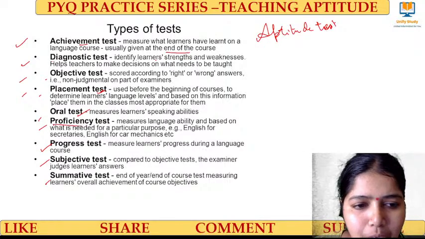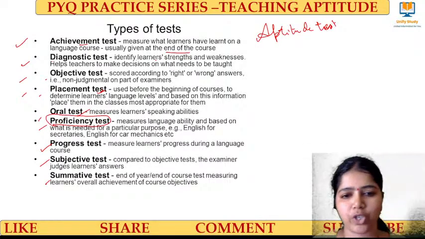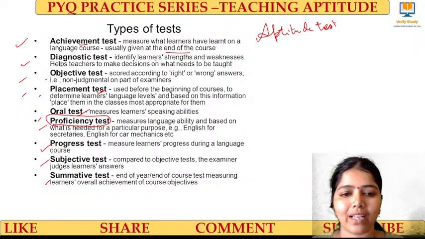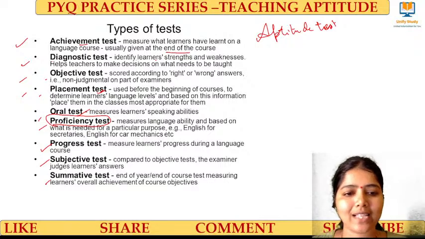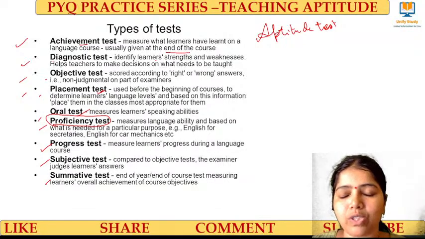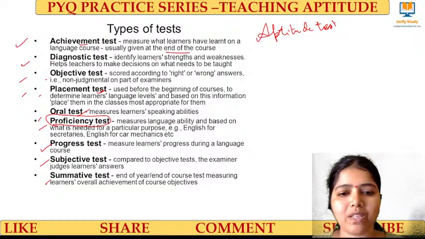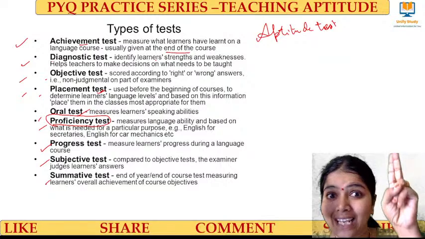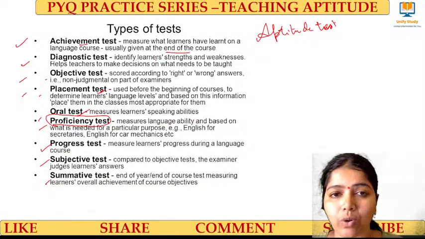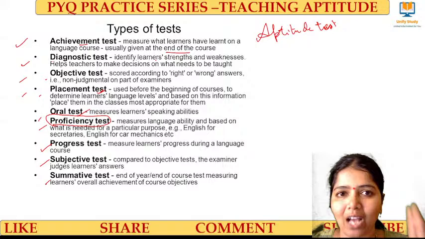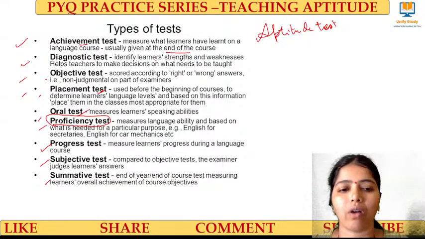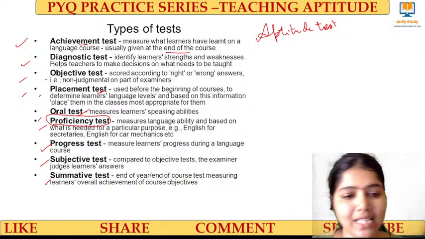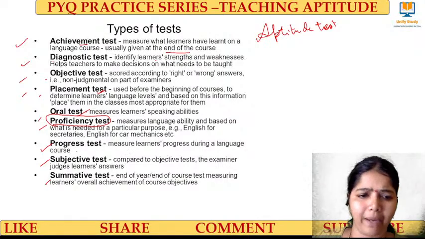Proficiency, what do you mean by proficiency test? Very, very important. A person who is very skilled in one thing, that we call proficiency. For example, we can say a person who speaks English is very proficient, meaning he is able to communicate well with people in the English language. With the English language, don't forget. Communication is okay, but with a specific language, whether he is proficient or not, that we call a proficiency test. Okay, clear? Yes. Next comes the progress test, that is formative.